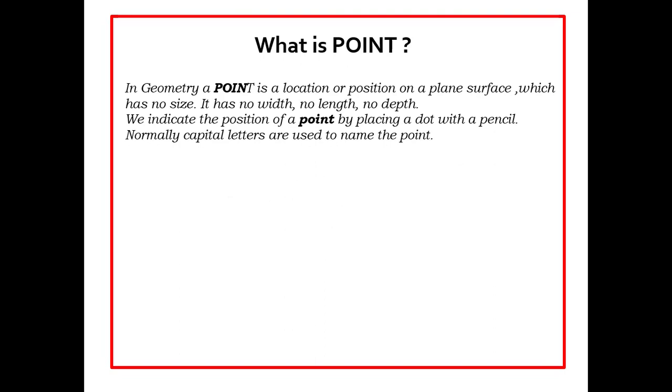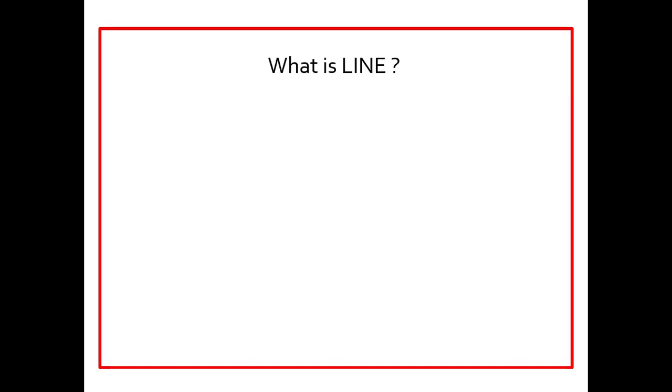In geometry, a point is a location or position on a plane surface which has no size. It has no width, no length, no depth. We indicate the position of a point by placing a dot with a pencil. Normally, capital letters are used to name the point. Here we can see that A is a point, and similarly B and C will also be examples of a point.